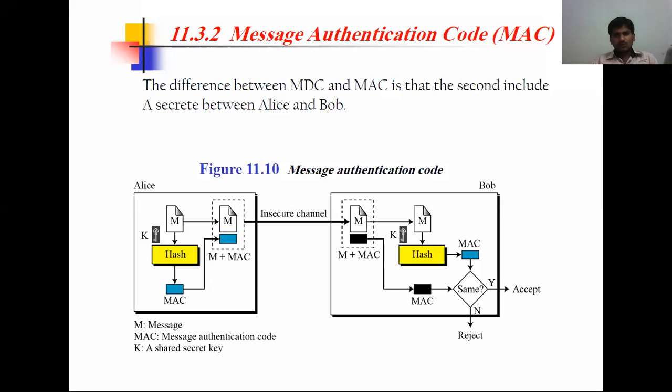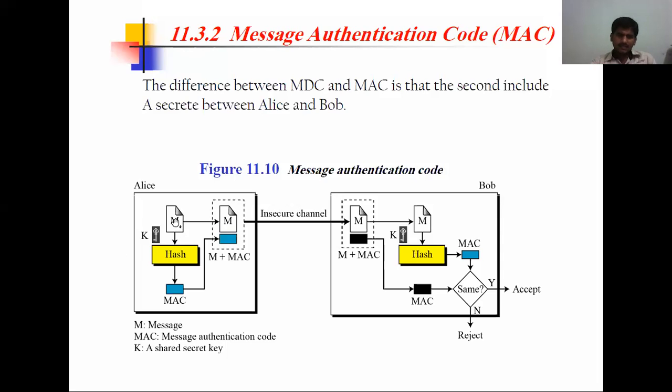Symmetric key means both are similar. For example, both are sharing the same key. Asymmetric key means one side is using a public key and another side is using a private key. So maybe the sender is going to use a private key to encrypt, and the receiver is going to decrypt by using a public key. So that also is there. I will show you in the next slide.